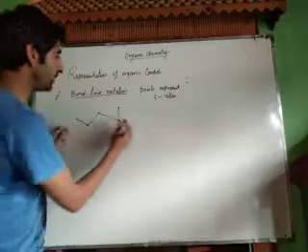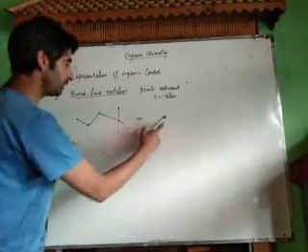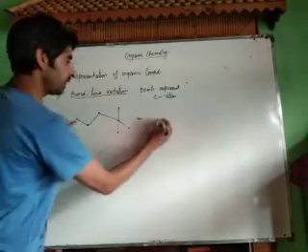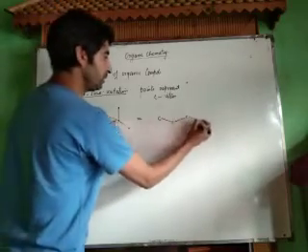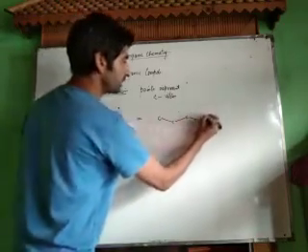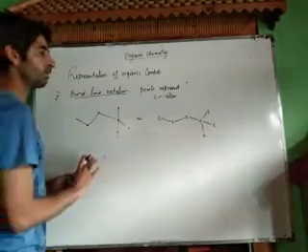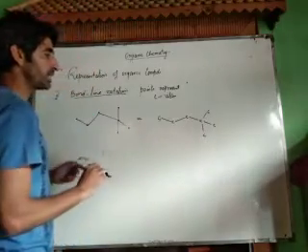Now see, if we have to change it into extended form, this is bond line form, change it into extended form. Now this is carbon, and this is carbon, and this is carbon. To this carbon, 1, 2, 3 carbons are attached. Now we have to satisfy these carbons with hydrogens so that their valency may be satisfied.